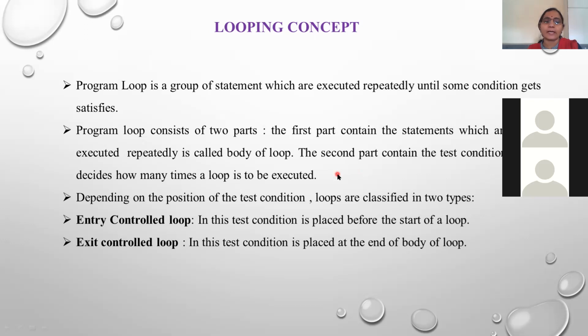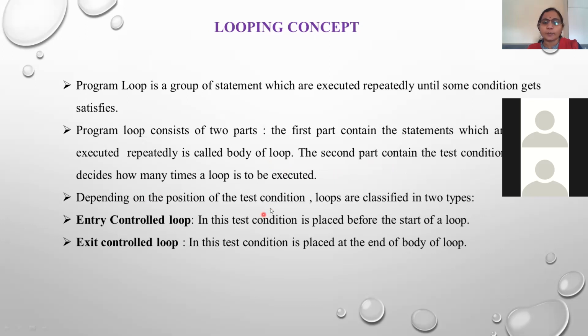So remember, there are two different parts of a program loop. The first part is the body of loop, and the second part is the test condition. The body of loop consists of the group of statements that you want to repeatedly execute, and the second part consists of the test condition.